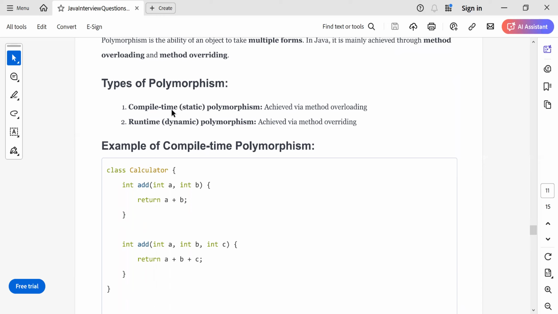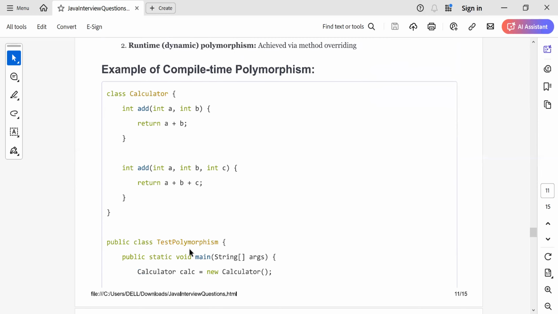Let's try to understand this with the help of an example. There's a calculator class, and we have methods with the same name. You see add, but we have different number of parameters. One is taking 2 parameters, the other one is taking 3 parameters. Okay, so in method overloading, you can have methods with the same name, but either with different numbers of parameters or different types of parameters. So here we are dealing with different number of parameters. So this is known as method overloading, and it is also known as compile time polymorphism.